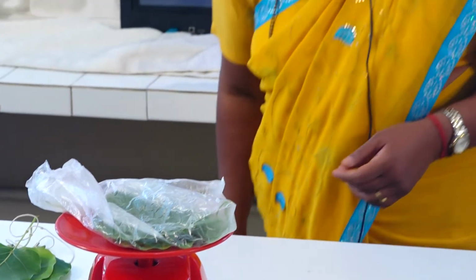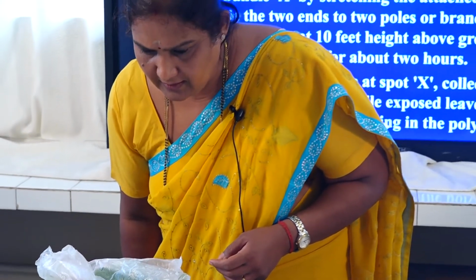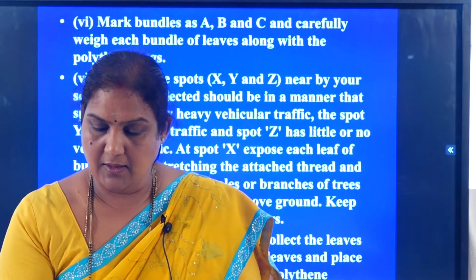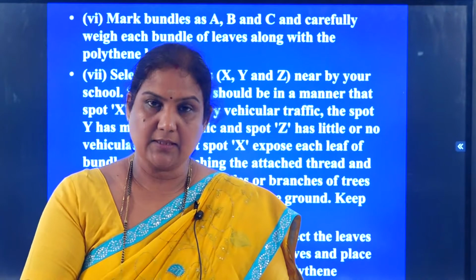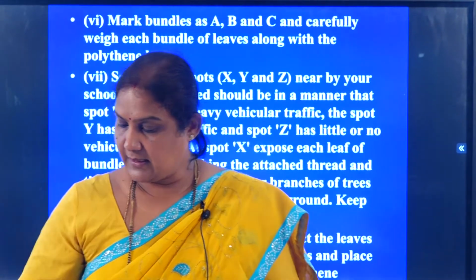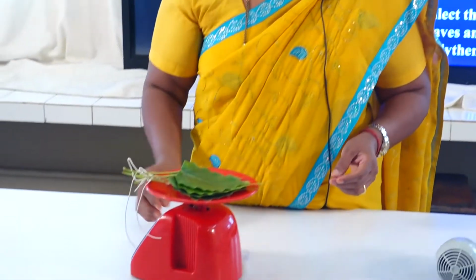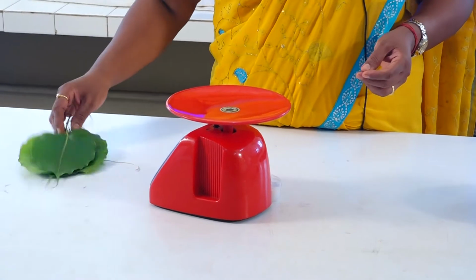So, now this is weighing around 15 grams. Okay. So, now this is one set. In the same way, this is the second set. This also we place inside a polythene bag and then weigh. We take the initial weight.